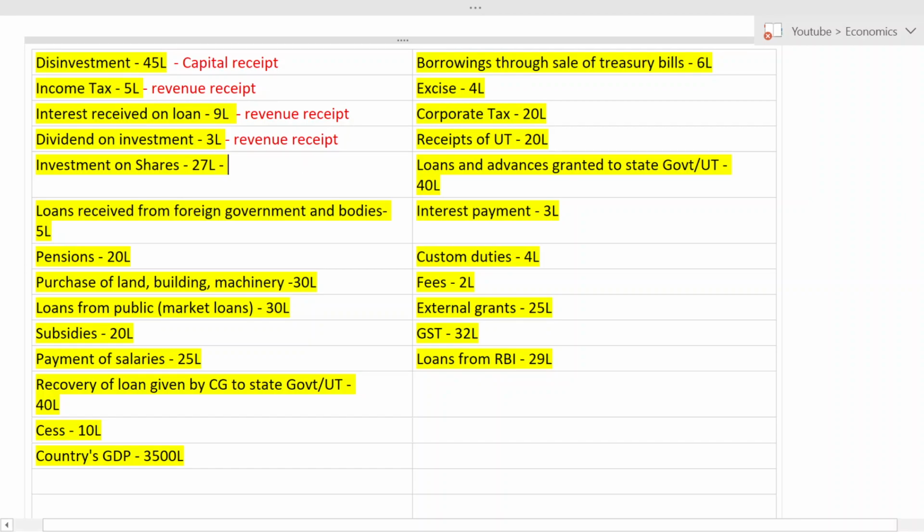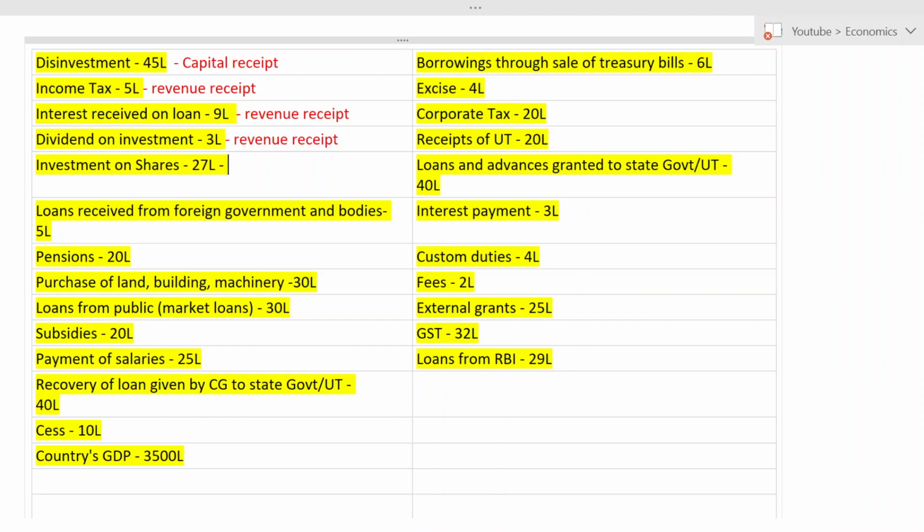The government is investing in shares. First of all, whenever they are investing, it is an expense for the government, right? Do they invest in shares regularly? Let us assume that A is a company that says it is issuing shares. Now the government is going and investing in A company. Will they invest in A company regularly? No. So it is non-recurring in nature.